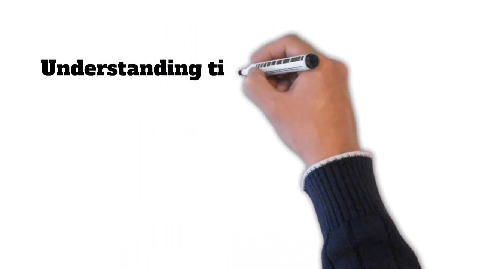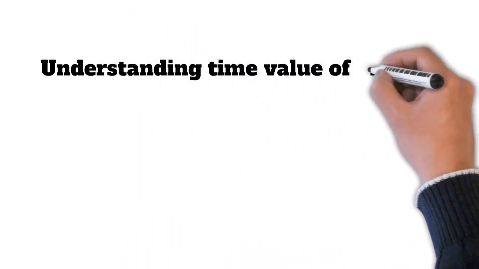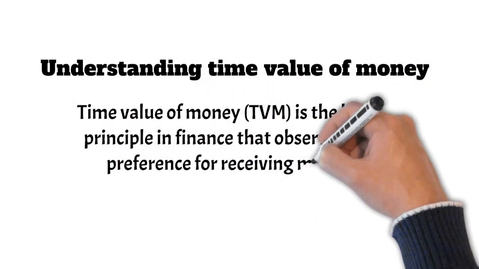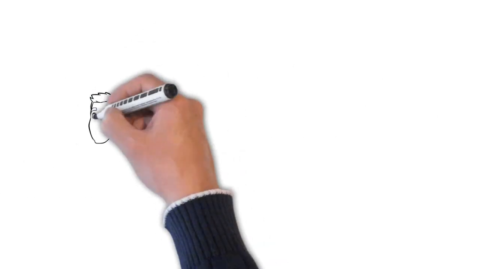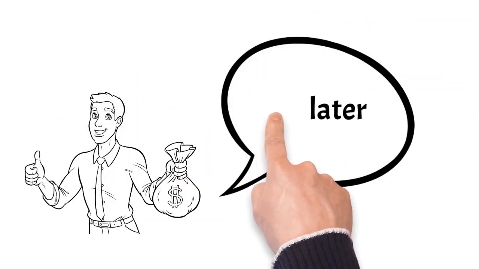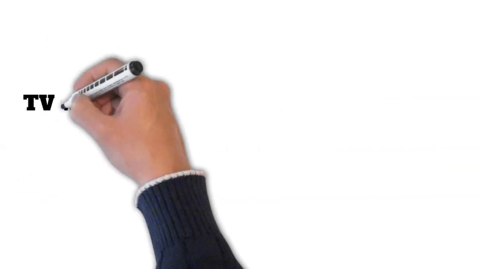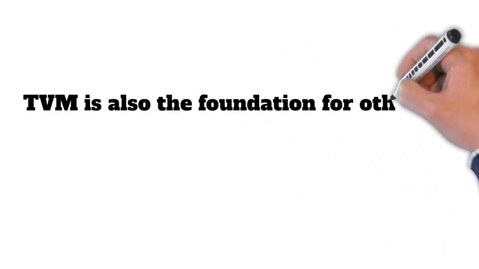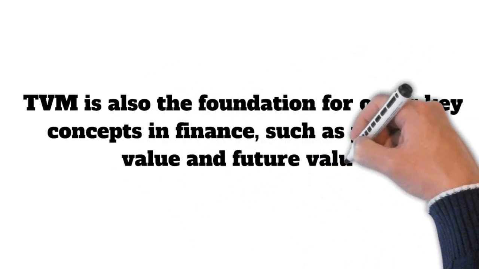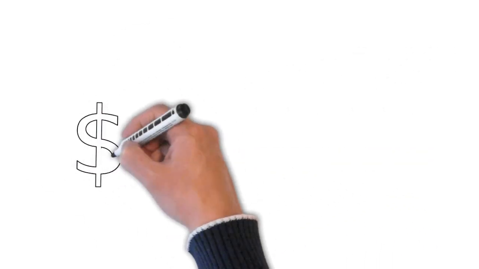Understanding the time value of money. Time value of money, or TVM, is the basic principle in finance that observes the preference for receiving money sooner rather than later. In other words, people would rather have cash in hand today than the same sum of cash a year or more from now. TVM is also the foundation for other key concepts in finance, such as present value and future value.